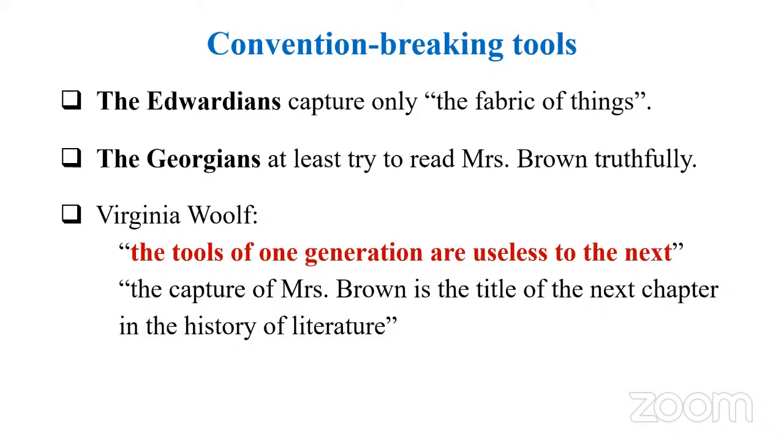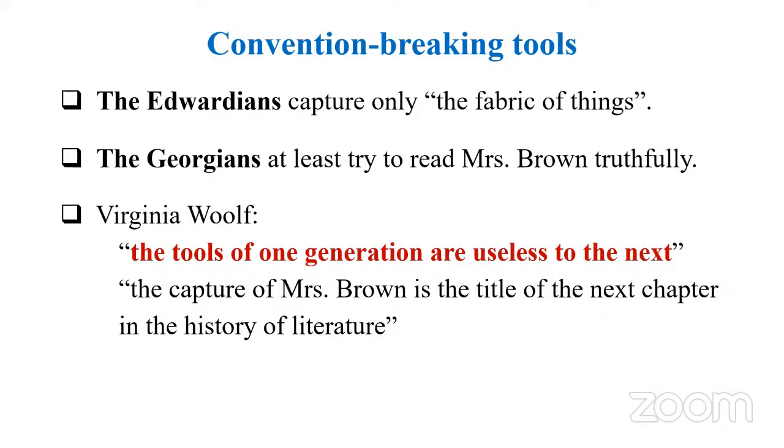Stream of consciousness, simply put, is the flow of thoughts in a character's mind at a given point of time. So these writers, the modernists, the Georgians, try to capture her inner reality, the inner reality of Mrs. Brown. They might have failed initially, but at least they tried. So that's the conclusion we arrive at.